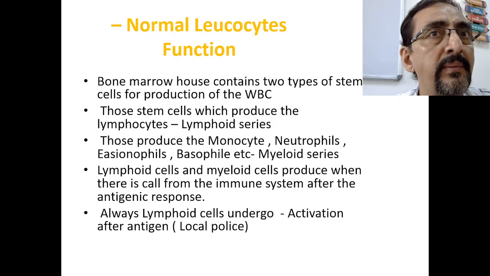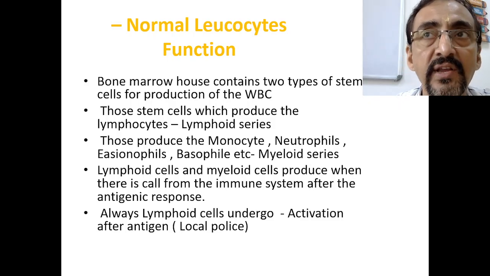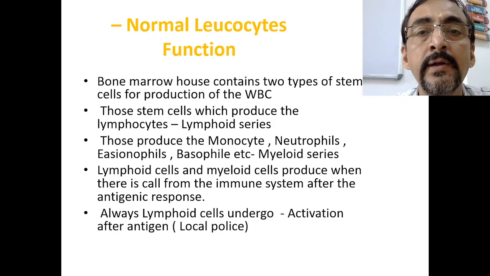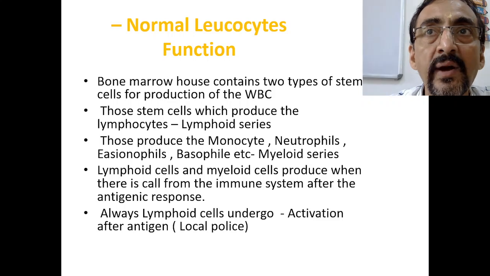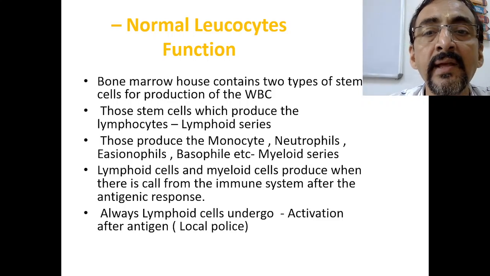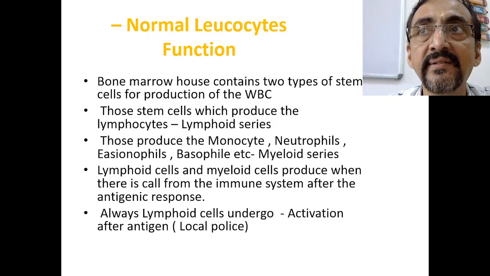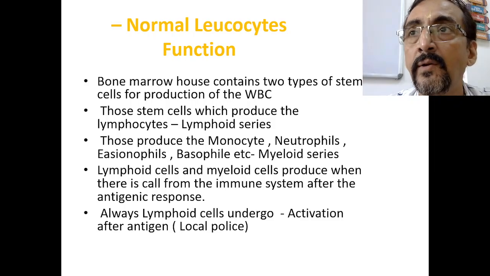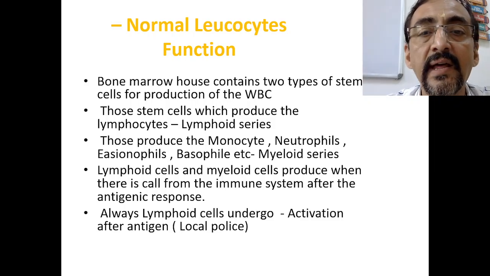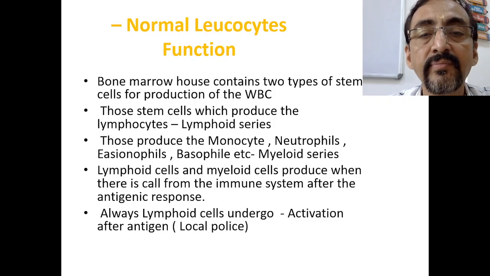So we have two important types of stem cells present in the bone marrow which are responsible for production of WBCs. One is the lymphoid series, which basically produces only lymphocytes. Another is the myeloid series, which produces another set of WBCs, or macrophages, like monocytes, neutrophils, eosinophils, basophils.